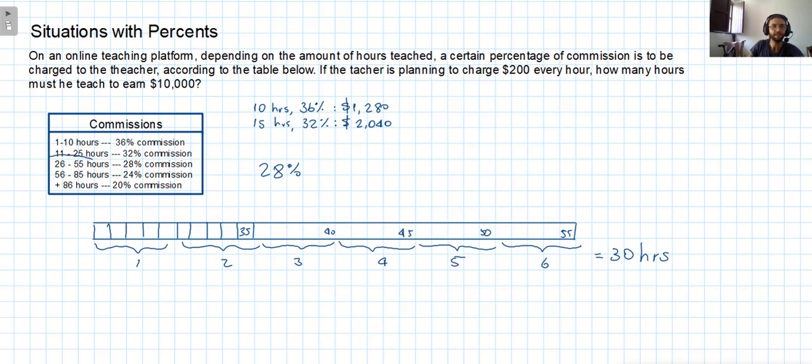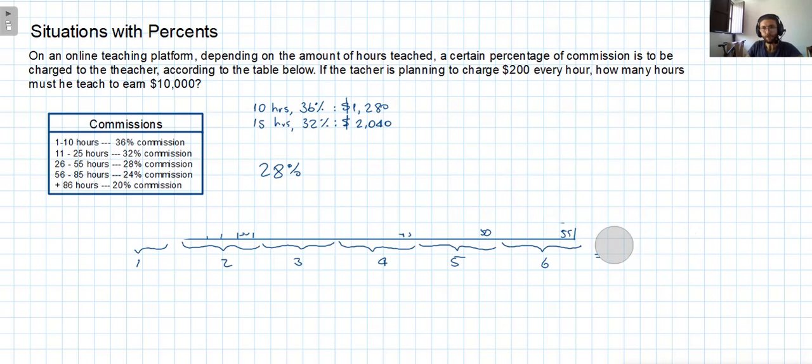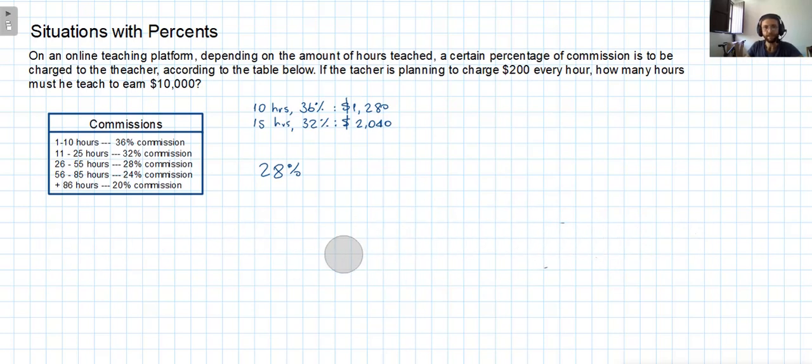Again, you can see that it's not just the subtraction. There, actually, you can start to see a pattern of how you can use the subtraction to calculate the amount of hours. But I'm not going to go into that. So 30 hours at the 28% of commission. I am going to do it now in just one single step.